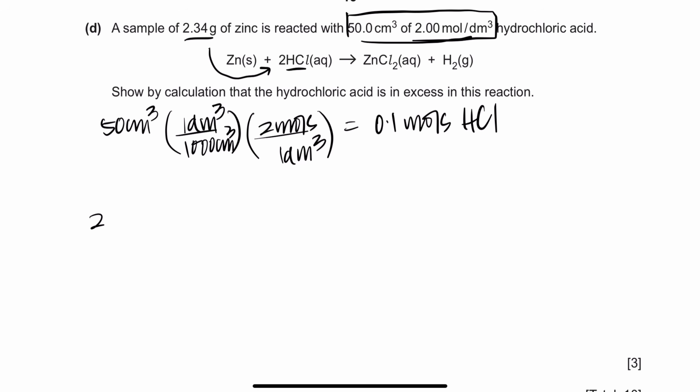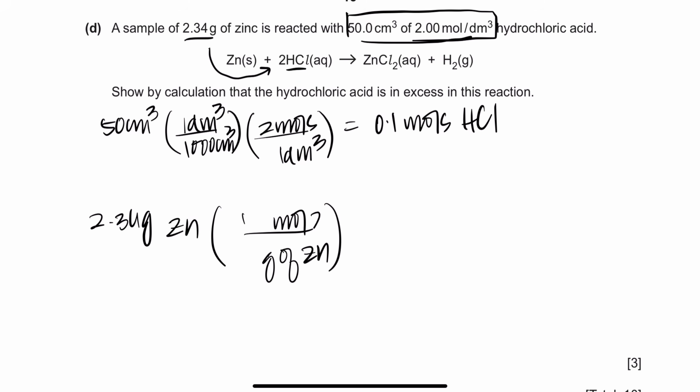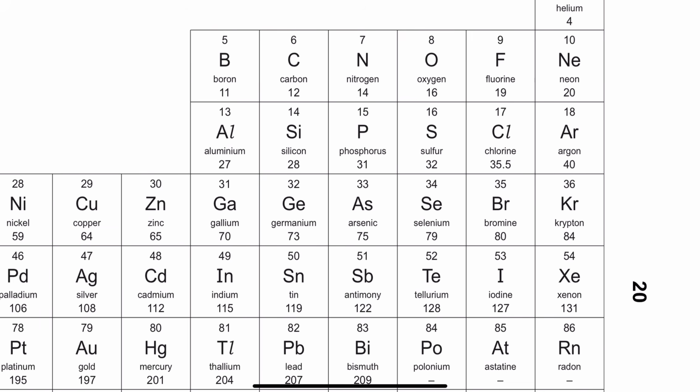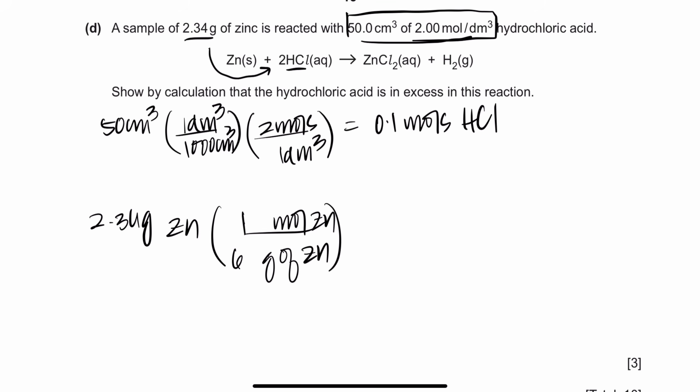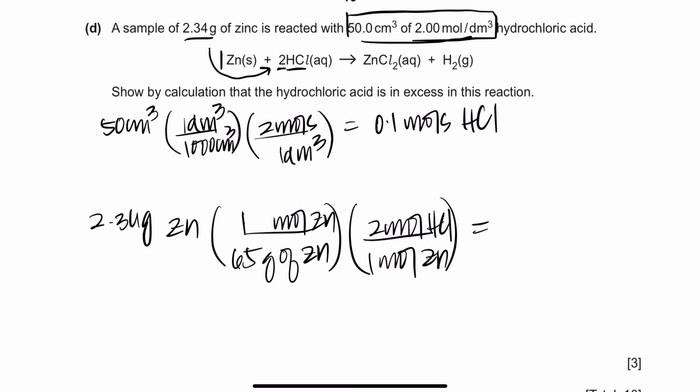But let's see, for 2.34 grams of zinc, theoretically, how many moles were required? So for 2.34 grams of zinc, how many? You don't need grams of zinc, so they'll go in the denominator, and the only relationship is grams and moles of zinc, and that is, 1 mole of zinc has how many grams? Let's check zinc, 65. So 1 mole of zinc has 65 grams, and then from our reaction I know that 1 mole of zinc reacts with 2 moles of HCl. So 1 mole of zinc reacts with 2 moles of HCl. So if you calculate that, you'll get 2.34 times 2 divided by 65.